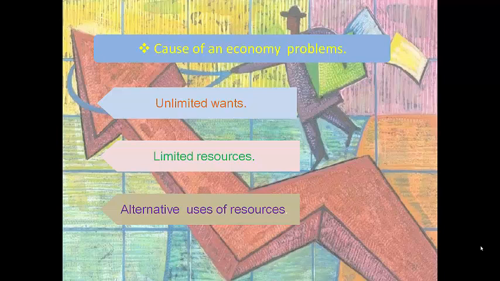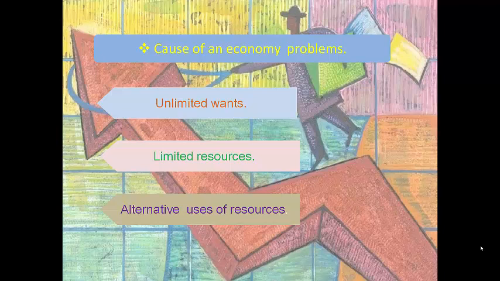When I'm talking about resources having alternative uses, that means a piece of land can be used either for building a school, building a hospital, building a house, etc. So here, since resources have alternative uses, we have to make a choice, and that creates a problem because if resources are not used to the best use, then it would not solve the problem and it would lead to wastage of already scarce resources.